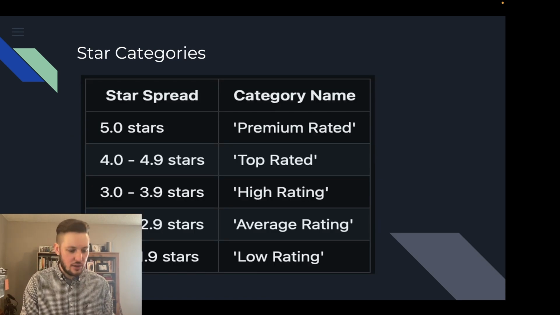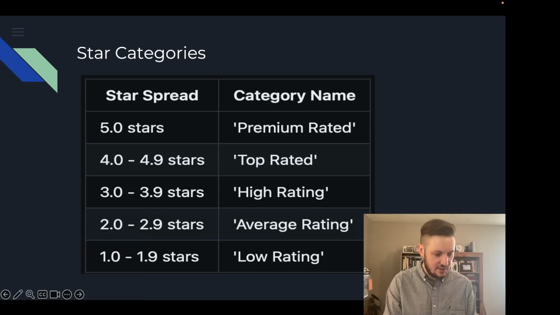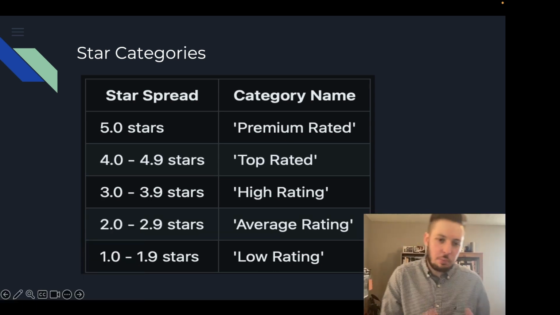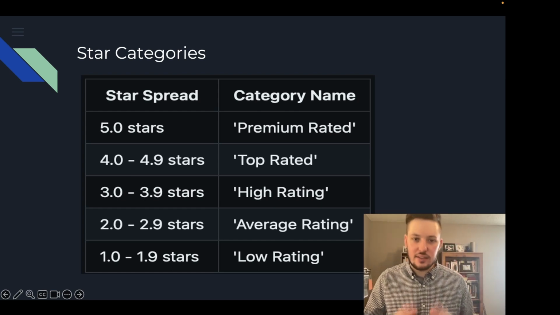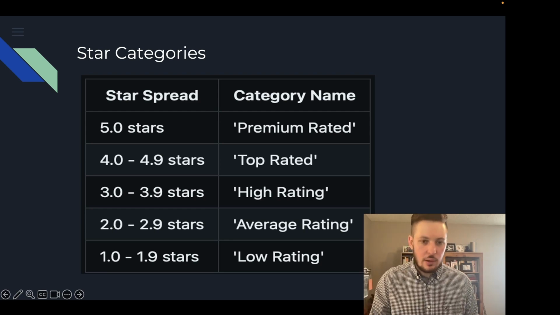So that's why I created this here, which is something I call star categories. And so basically it has a spread of stars, starts at 1.0 up to 1.9, and that's low. 2.0 to 2.9 is average. 3.0 to 3.9 is high, and so on and so on.